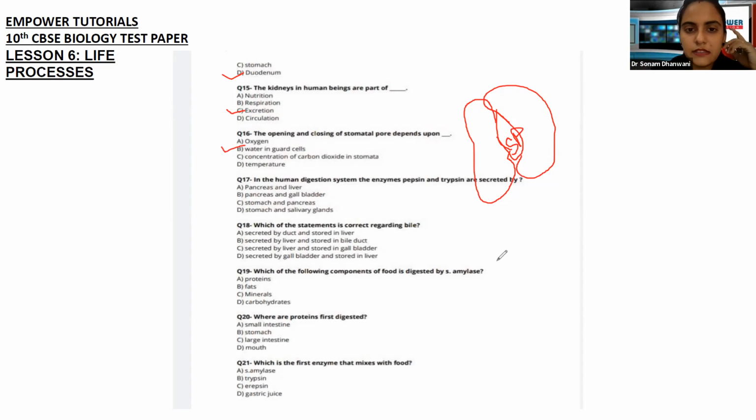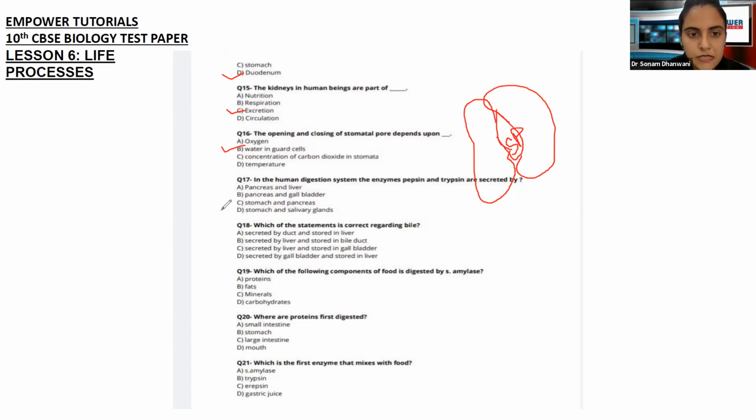In the human digestive system, the enzymes pepsin and trypsin are secreted by. Correct. Tell me the answer now, quickly. Yes. What is going to be the answer? Yes, the answer to this is stomach and pancreas.